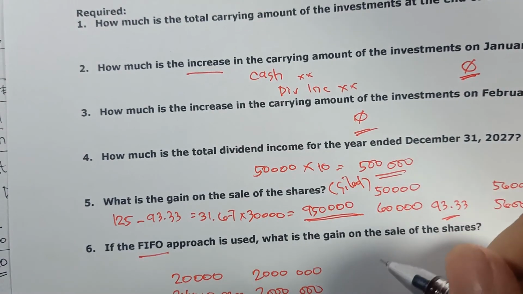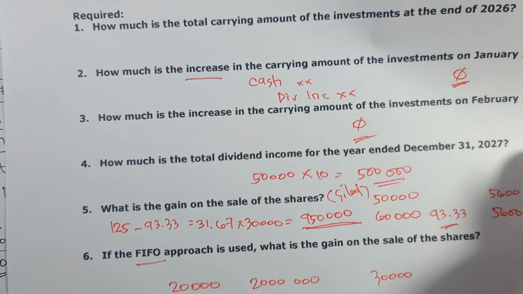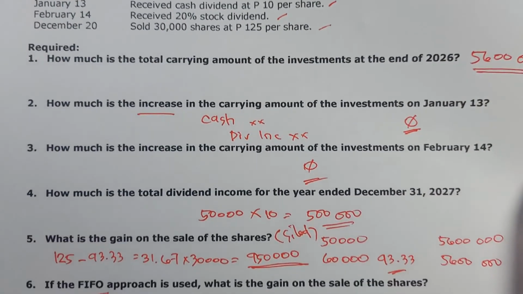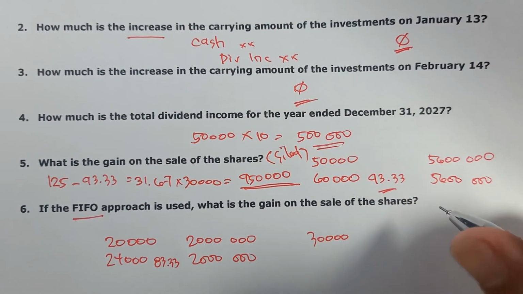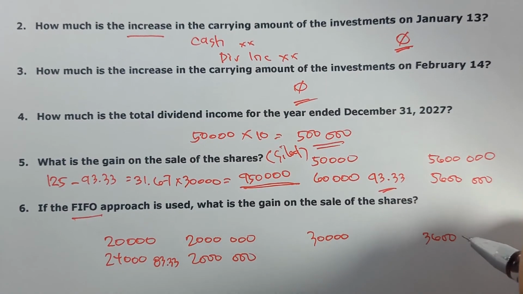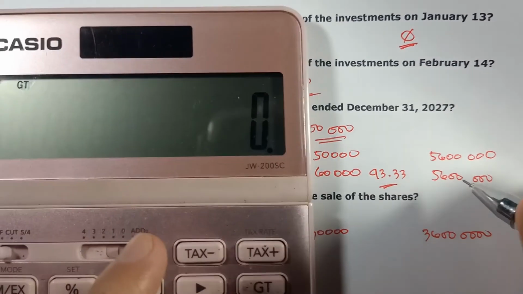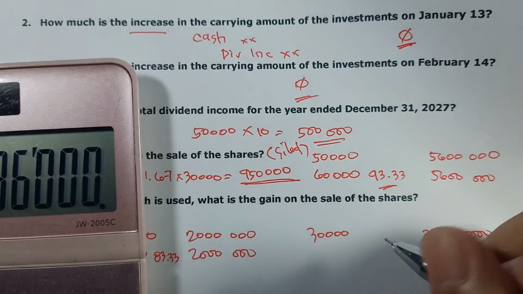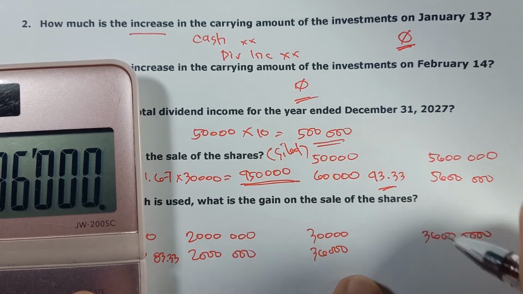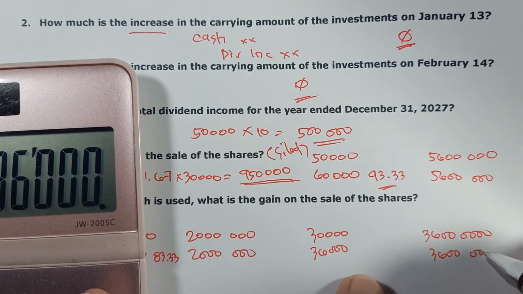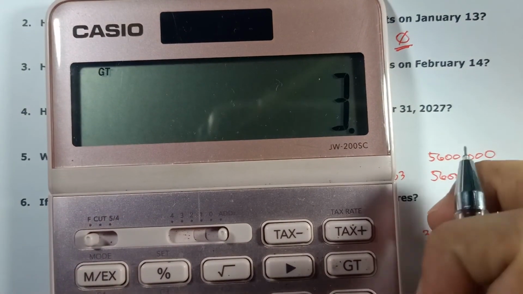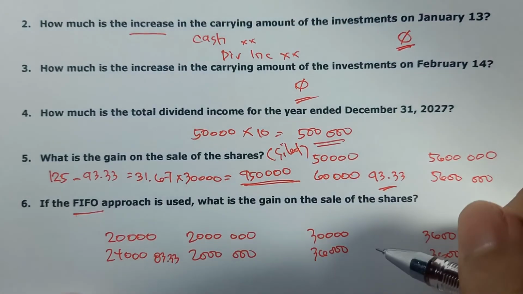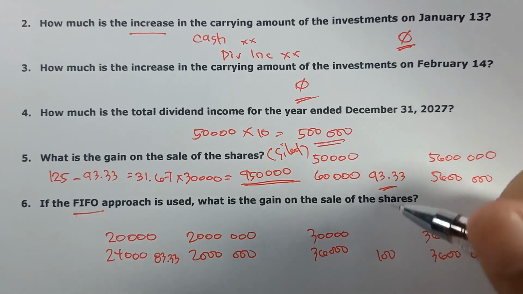Next, meron tayong 30,000 shares. Tama ba? 30,000 shares. Then, total value niya is 3.6 million. So, naka-receive nga tayo ng stock dividend. So, therefore, 30,000 times 1.2, total shares na natin will be equal to 36,000. Pero 3.6 million pa rin. And so, therefore, magkano na lang yung value? 3.6 million divided by 36,000 or 100 na lang ang presyuhan dito.